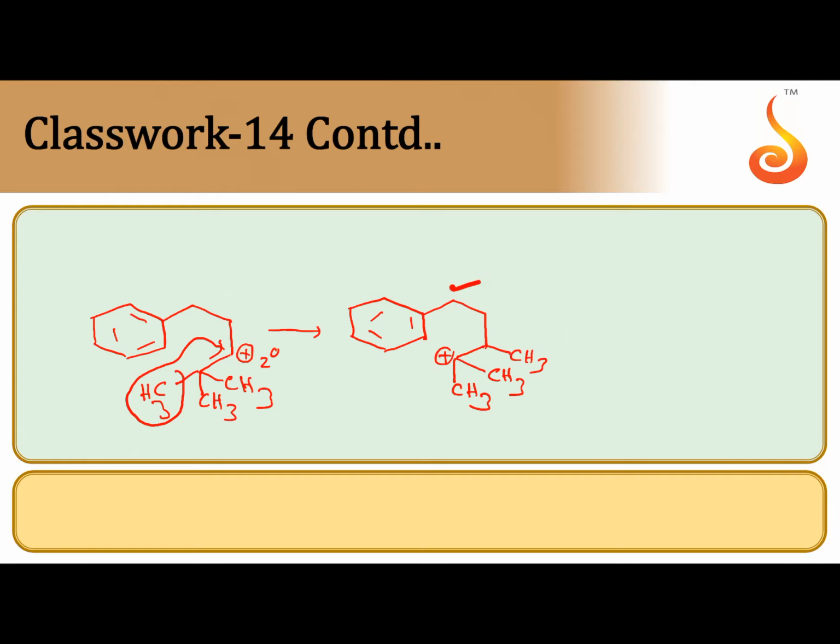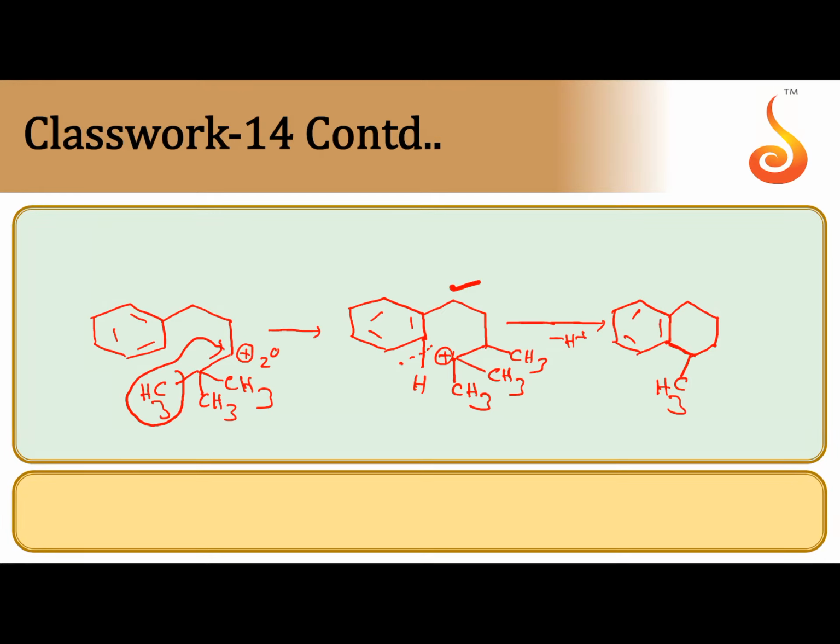Then electrophilic substitution takes place. This is an ortho-para directing group. At the ortho position, the 3-degree carbocation electrophile will attack. From that ortho position, H+ is removed, and in place of H+, the 3-degree carbocation is attached. So this is the new bond formed.